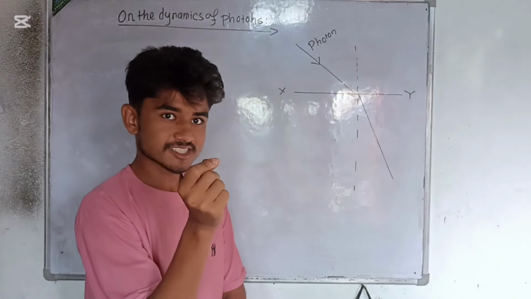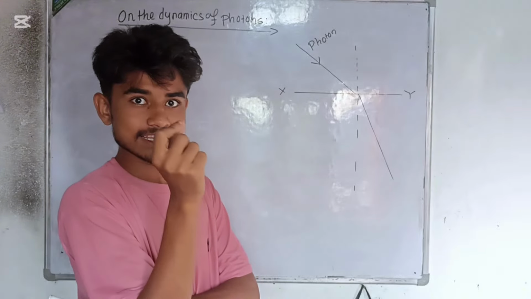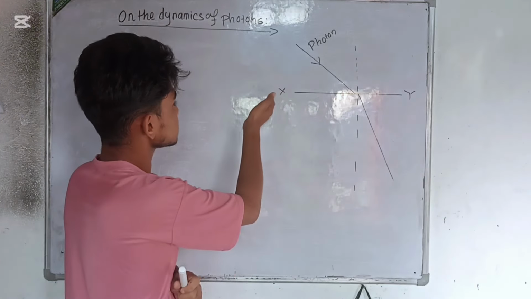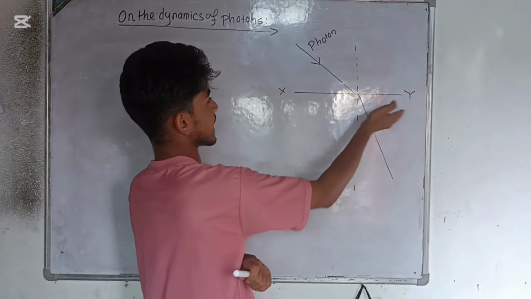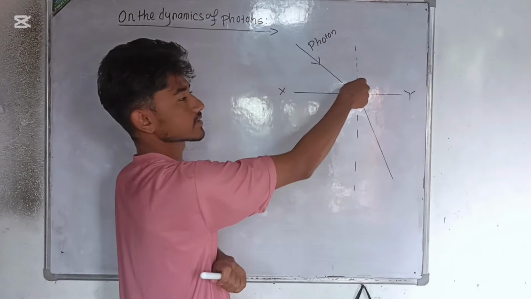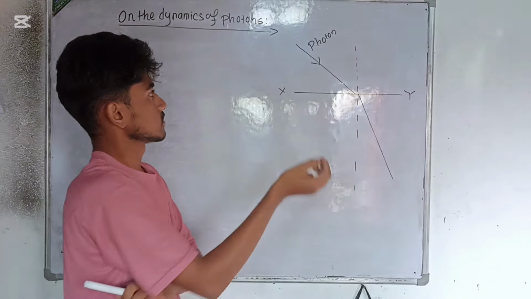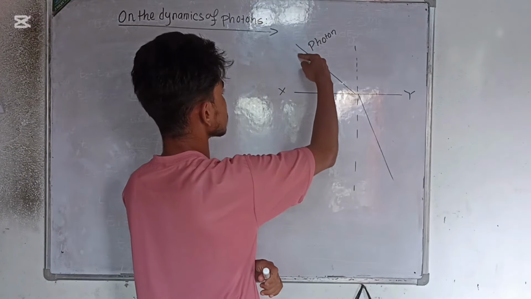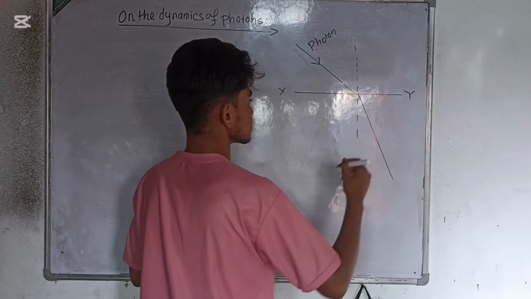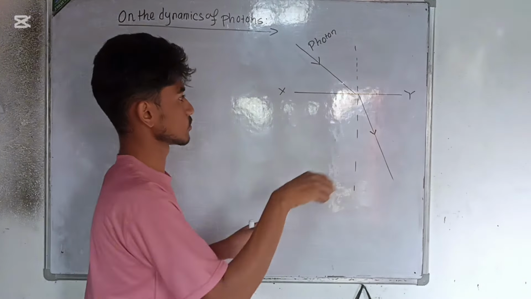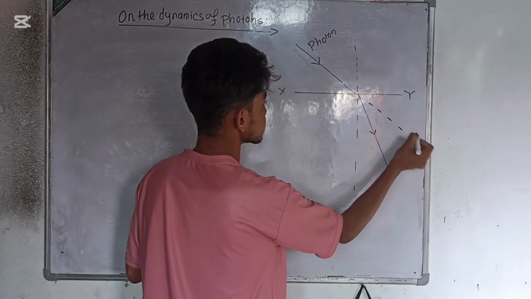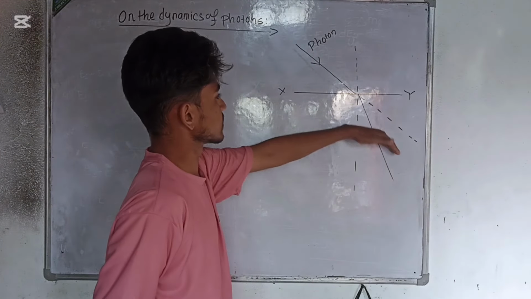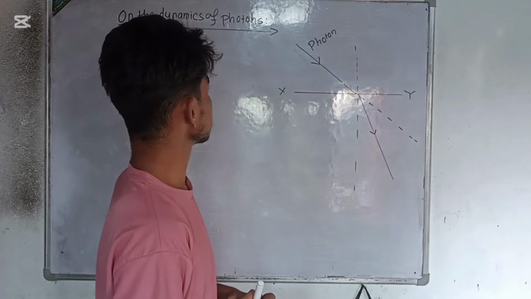In order to understand why the energy of a photon is always constant when it travels from one medium to another, let us imagine a boundary XY, and we send some photons. The particle or wave, you can assume both at a single time. When the photon travels from this medium to this medium, it slightly deviates from its original path. The original path would have been like this, but it slightly deviates because when it travels from a rarer medium to a denser one, the light bends.